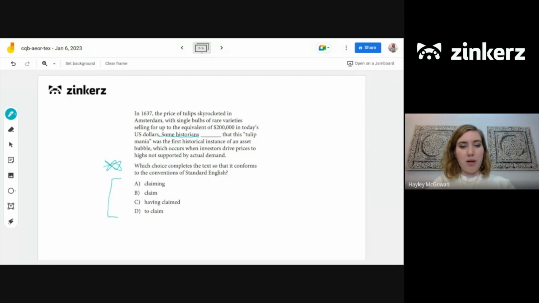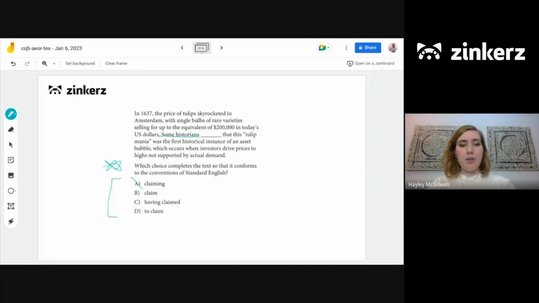So let's see what our options are. Let's just go through our options. So we have some historians, claiming. So some historians claiming that this tulip mania was the first historical cause of an asset bubble. So see, we kind of are left with a question here. By having this verb tense as claiming, we are expecting almost like a contrast to come after. Some historians claiming that this tulip mania was the first historical instance did this, kind of a cause and effect sort of thing. But we don't really know essentially what the subject of this claiming is because we don't know what it is that's happening. So we can get rid of A.